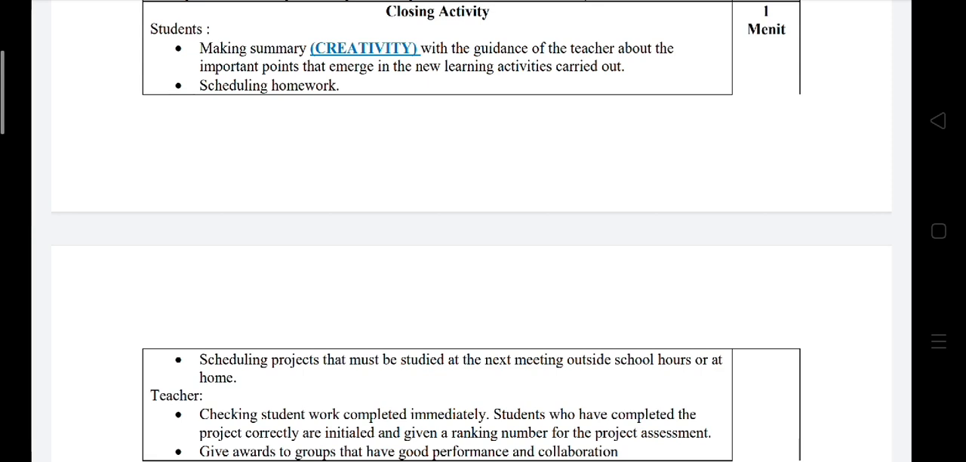students will make a summary with the guidance of the teacher about the important points that emerge in the new learning activities carried out. Scheduling homework, scheduling projects that must be studied at the next meeting outside school hours or at home. And the teacher will check students' work completed immediately. Students who have completed the project correctly are initialed and given a ranking number for the project assessment. Give awards to groups that have good performances and collaboration.